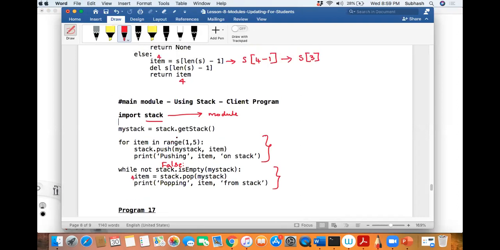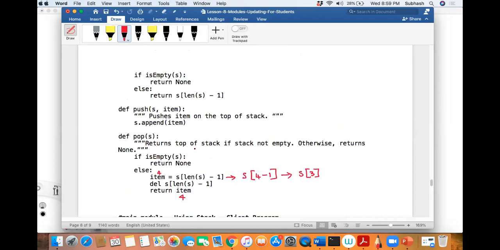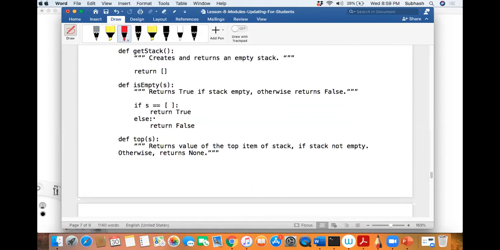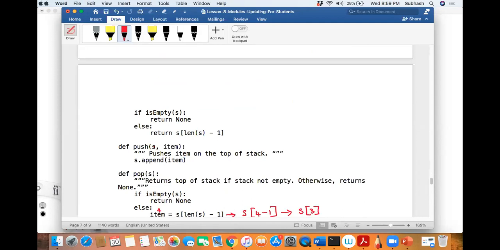So basically what happens here when you're doing push is that you're passing my stack. When you're passing my stack, that comes as this one. Where is that push here? Here, it comes as a parameter.